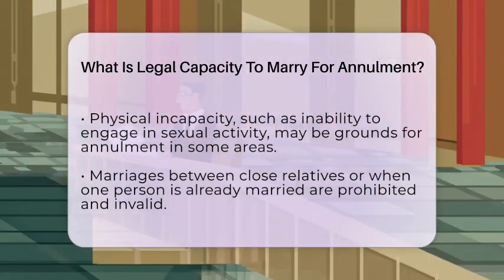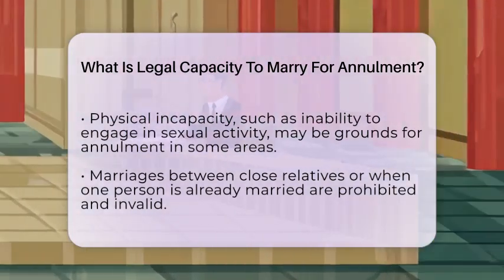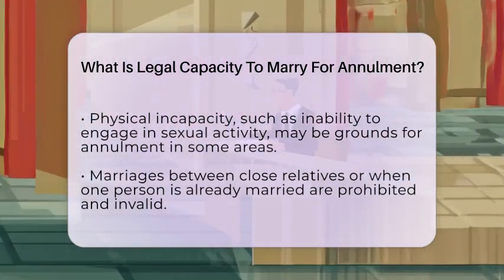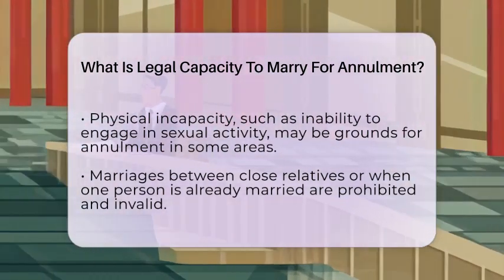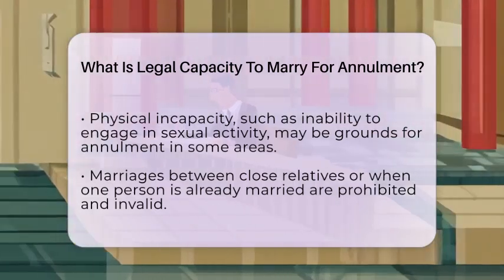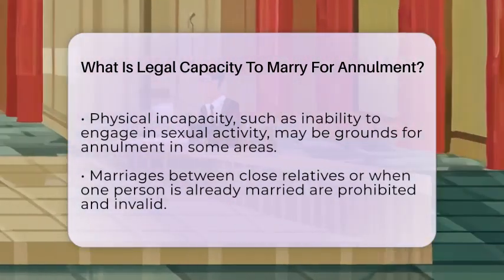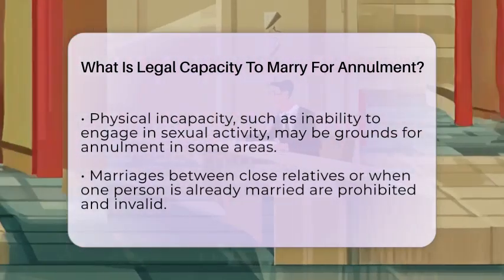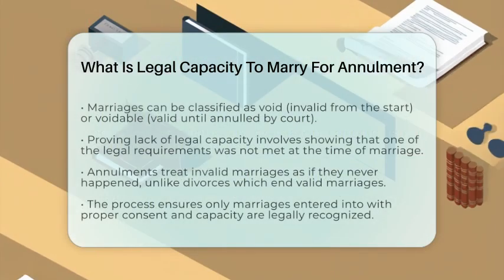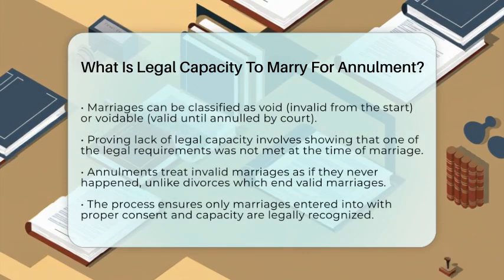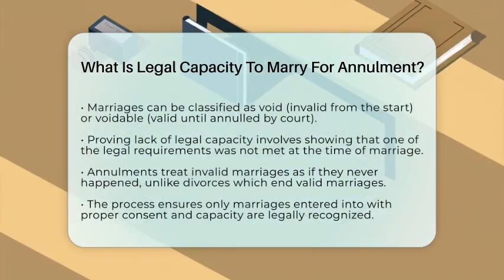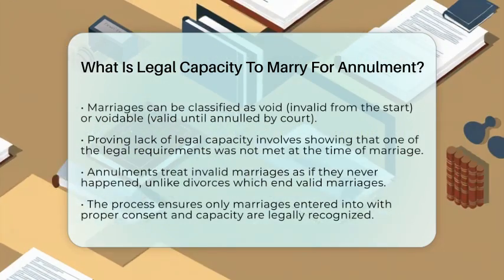When someone challenges a marriage based on lack of legal capacity, they need to show evidence that at the time of marriage, one of these conditions was not met. The court then decides if the marriage is void or voidable. Void marriages are invalid from the beginning and do not need any action to be declared invalid. Voidable marriages are valid until a court orders an annulment.